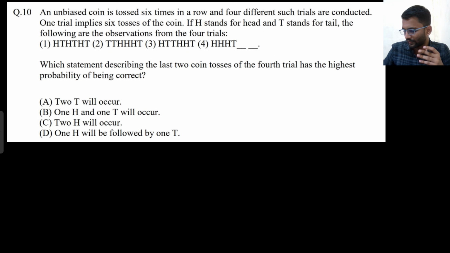So this was also a very good problem. An unbiased coin is tossed 6 times in a row and 4 different such trials are conducted. One trial implies 6 tosses of the coin. If H stands for head and T stands for tail, then the following observations are made. Now which statement describing the last 2 coin tosses of the 4th trial has the highest probability of being correct?